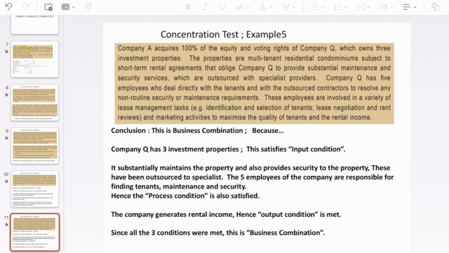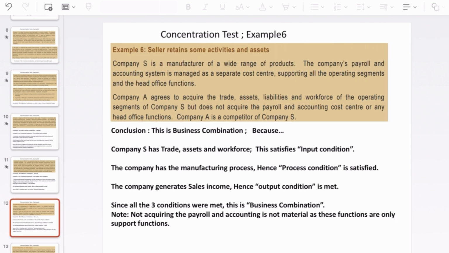So this is also a bit of a similar situation, but here there are some 5 employees under the company who are actively maintaining the property, and they are also involved in identifying the tenants. So they are heavily involved in the process. And this kind of skill will take some time to develop post acquisition. So since this kind of service is a bit critical for the business to run, we can consider this as a business. So all the 3 conditions are met here: input, process and output. Then I'll move on to example 6.